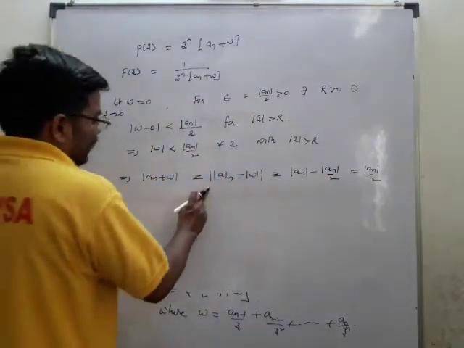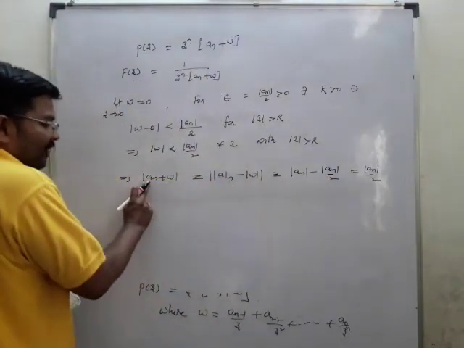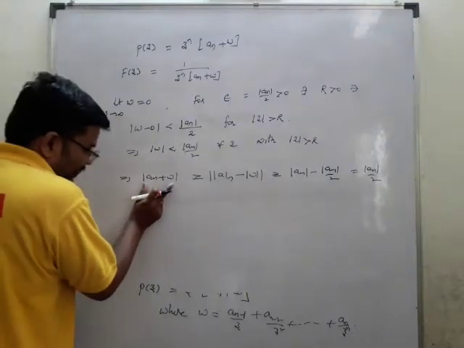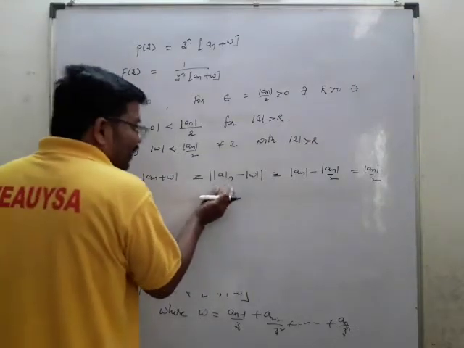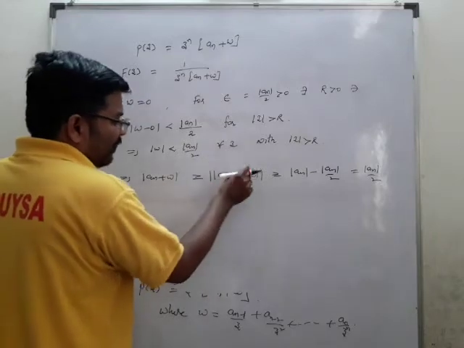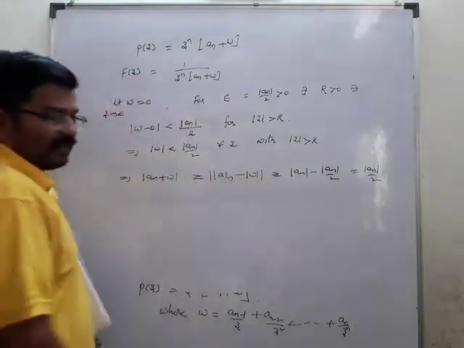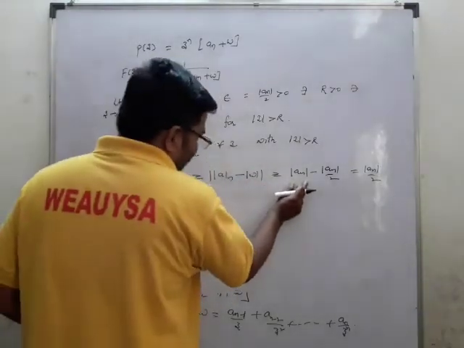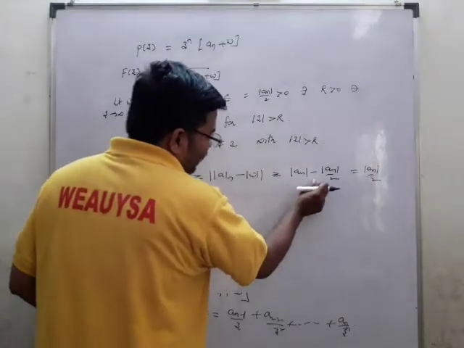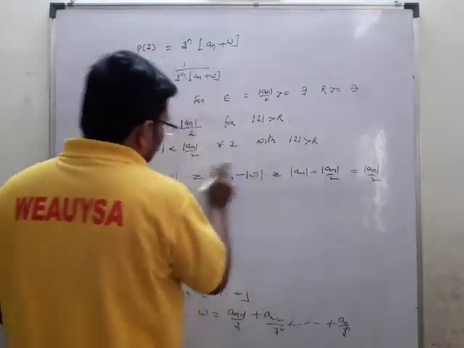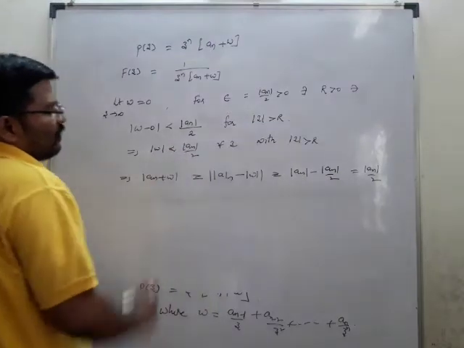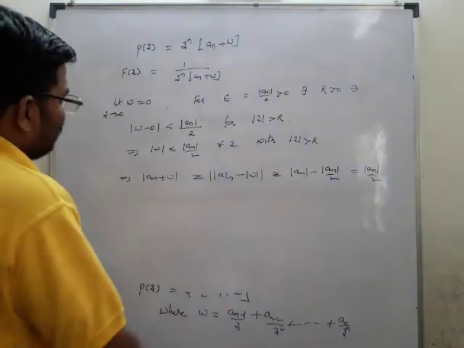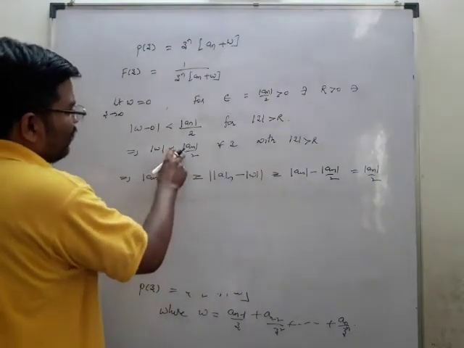I am just writing the z1 plus z2 form. Mod of z1 plus z2 is greater than or equal to the mod of mod z1 minus mod z2, which here is mod a n minus mod w, where mod w is less than mod a n by 2.